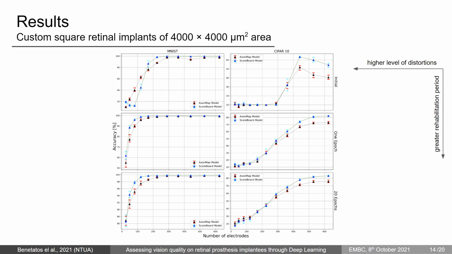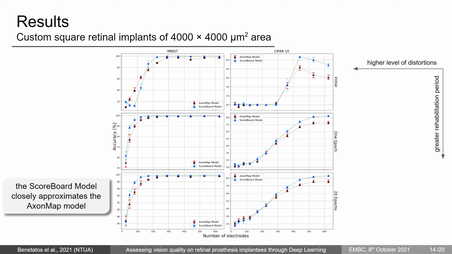Results show that most of the time, the scoreboard model is a good approximation of the action map model, especially considering the relatively minimal computational resources it needs. Much more importantly, the electrode size seems to have minimal, if any, impact on the prosthetic vision. At most 8% difference between the best and worst configuration, which leads us to believe that designers should only consider the electrode size as a way to pack more electrodes on the same area.